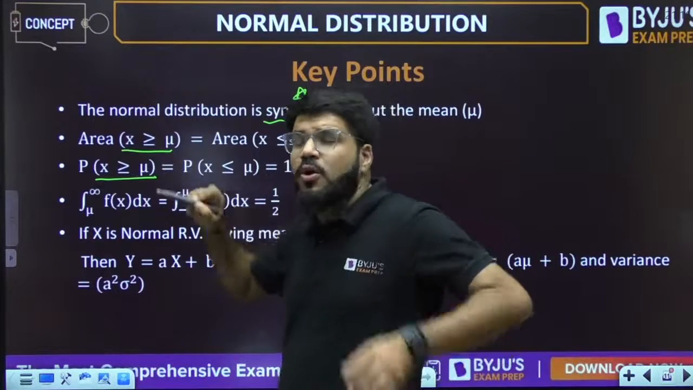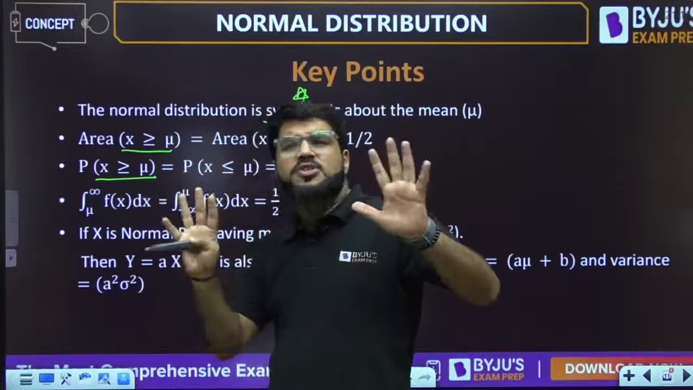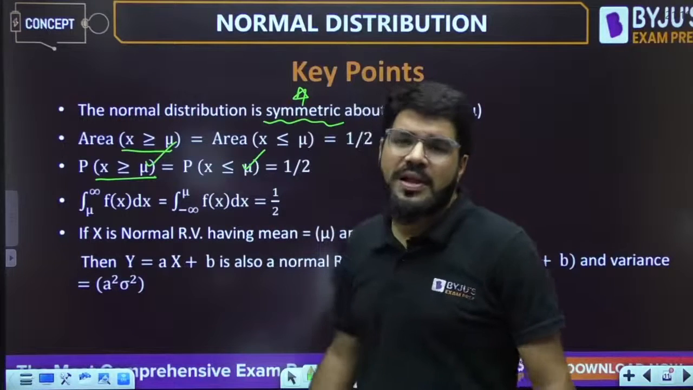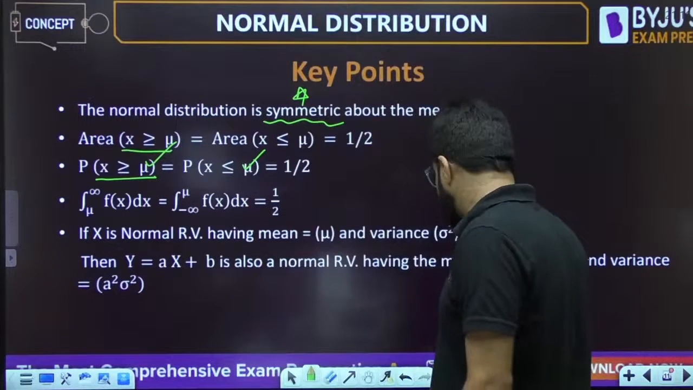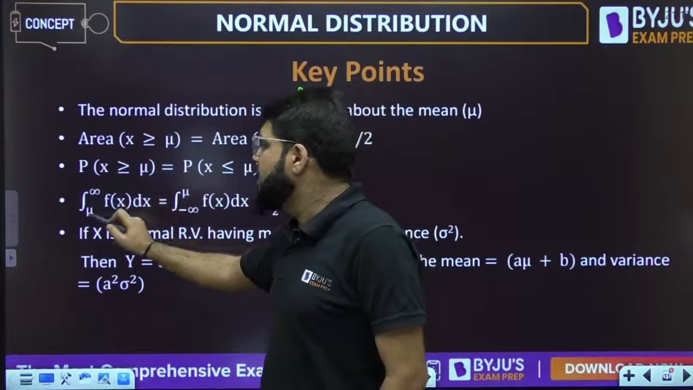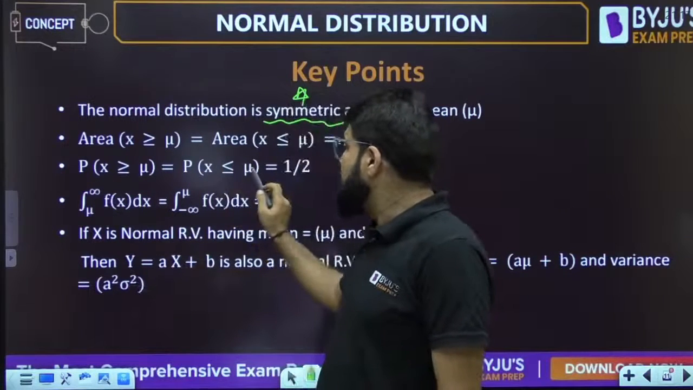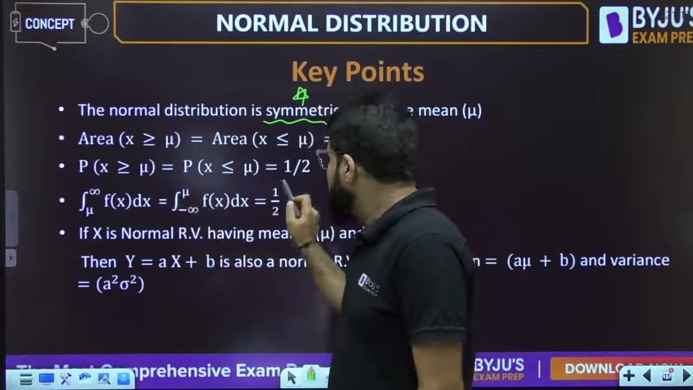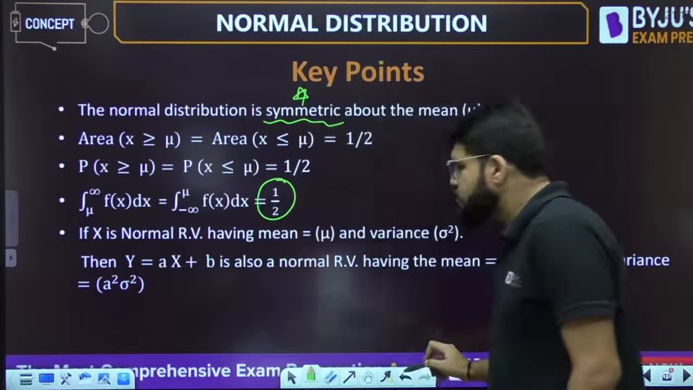Now you can think like this also: total probability is always 1. So the probability after mu and the probability up to mu are equal, and each is equal to 1 by 2 because of symmetry. What is the probability after mu? Integral from mu to infinity. What is the probability up to mu? Integral from minus infinity to mu. So these two integrals should be equal, 1 by 2 each.